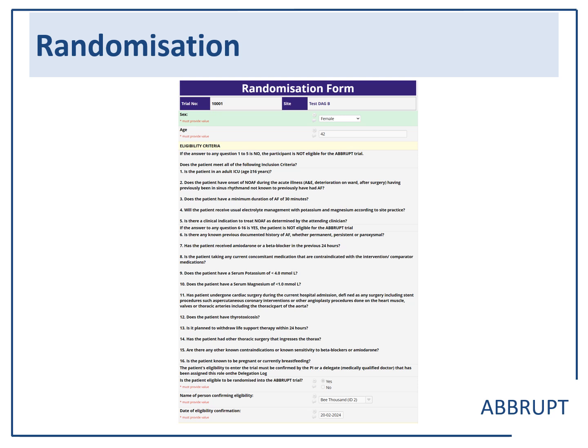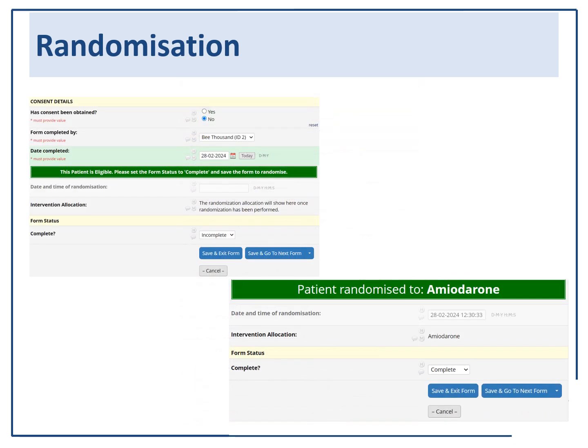This is a screenshot of the randomisation form. Note the trial number is in the top left-hand corner. Please enter the trial number onto the ICF. There will be a drop-down list of people who can confirm eligibility based on the roles delegated on the delegation log. Once all the information has been entered, mark the form as complete and select Save and Stay from the drop-down menu for the randomised allocation.